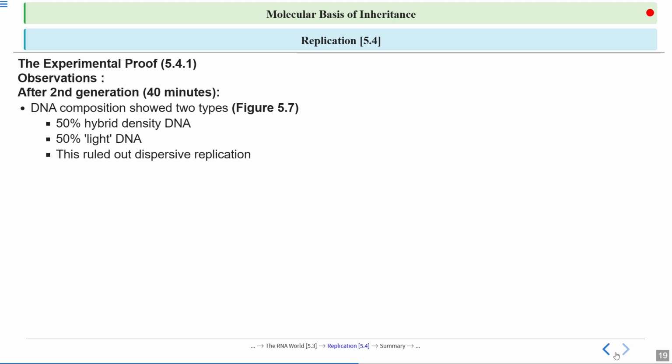What remained? What did this experiment prove? That DNA replication is semi-conservative in nature. What is semi-conservative? That the parent strands will separate, and each strand will act as a template, and then according to complementary base pairing, new strands will be synthesized.